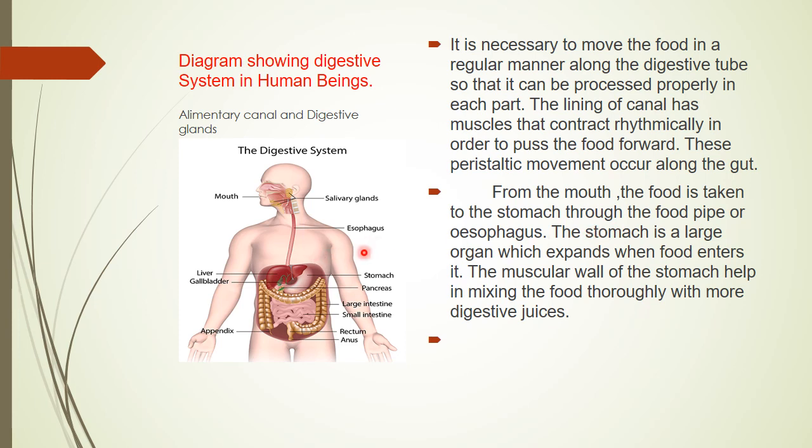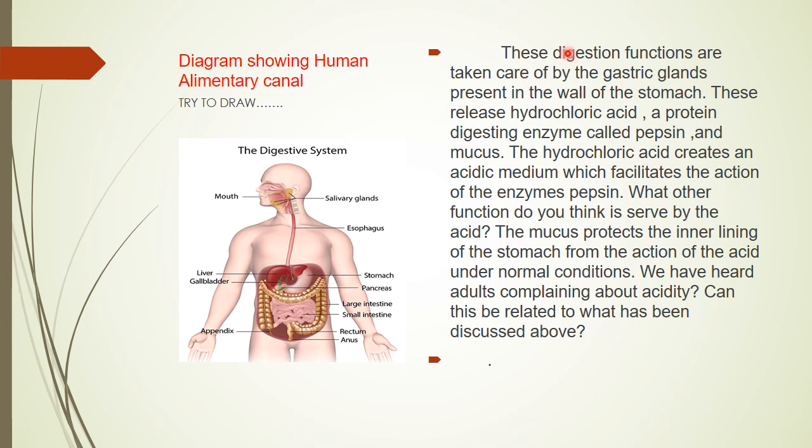From the mouth, the food is taken to the stomach through the food pipe, which can also be called the esophagus, and it transfers the food to the J-shaped bag, which is a large organ called the stomach, which can be expanded when food enters it. The wall of the stomach is thoroughly supplied with digestive juices.